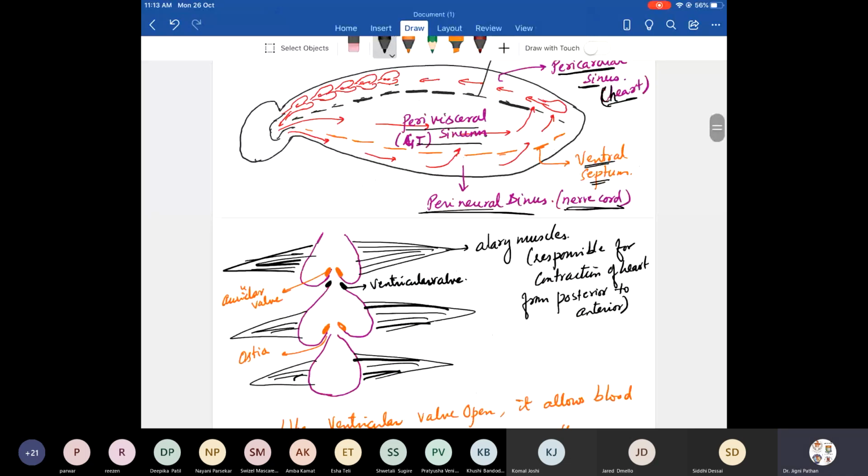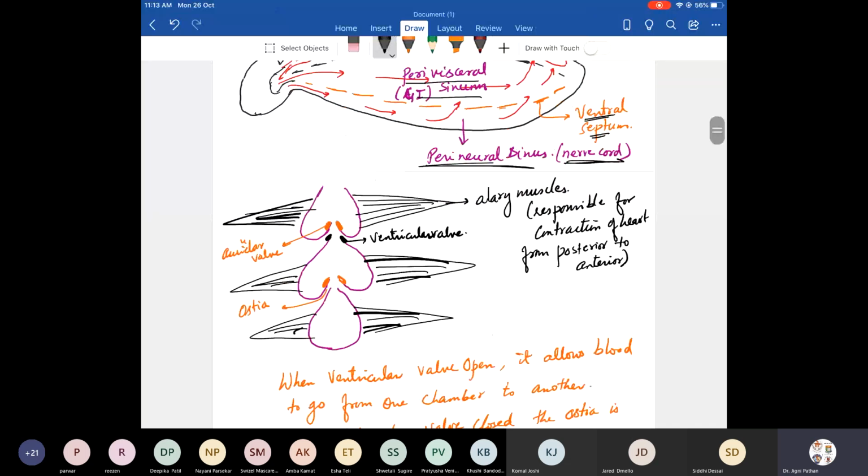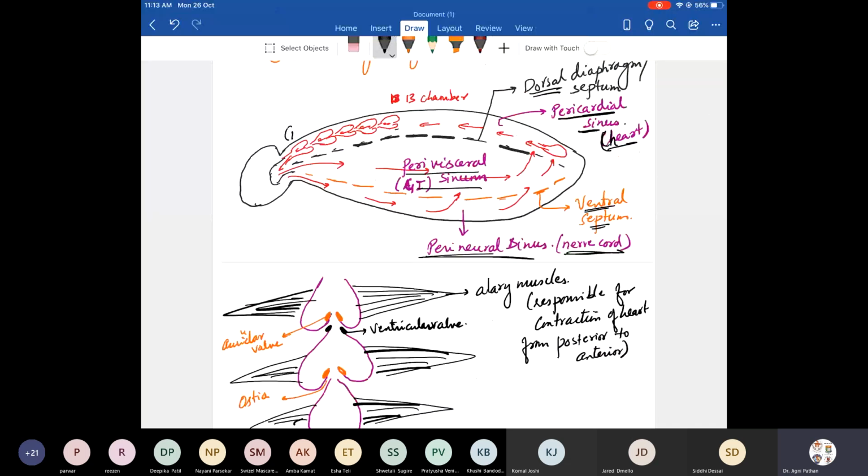So, can I just explain this? Now we have studied about the heart. So, how many chambers does the heart have? 13 chambers. So, 1, 2, 3, 4, 5, like that, the last one is the 13th chamber of the heart. Now, with the help of alary muscles, due to the contraction and relaxation, the blood is moving from the posterior to the anterior, and this is the aorta. Then later it gets into perivisceral and perineural sinuses also,